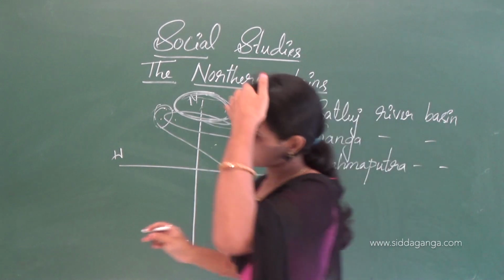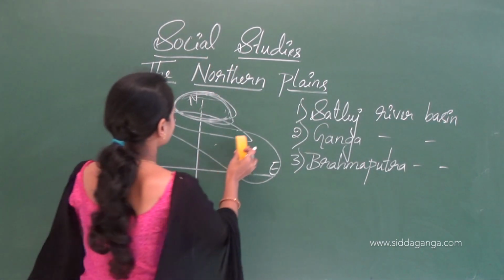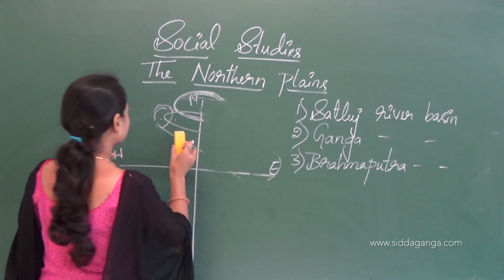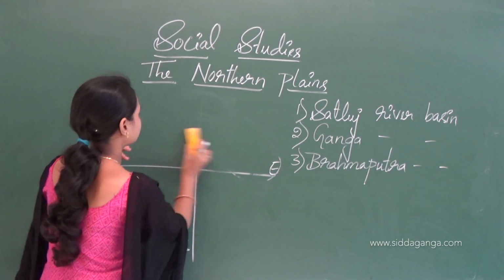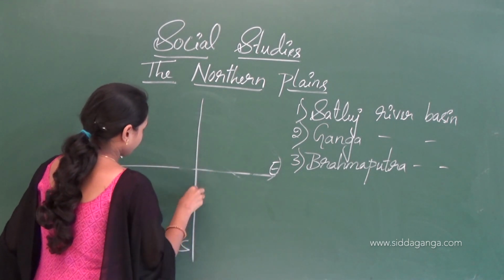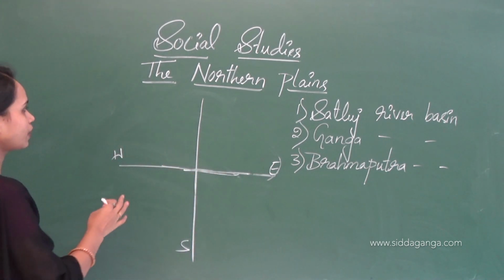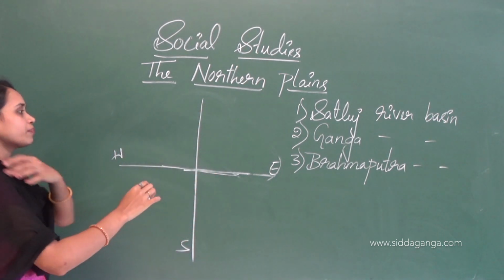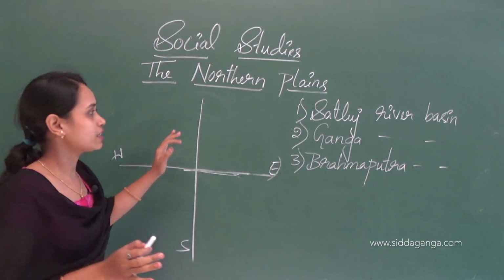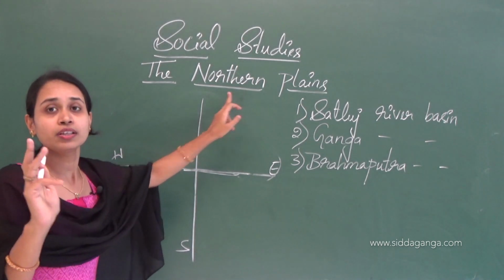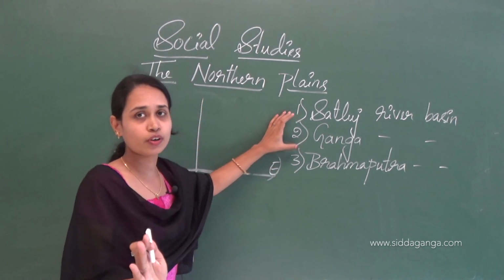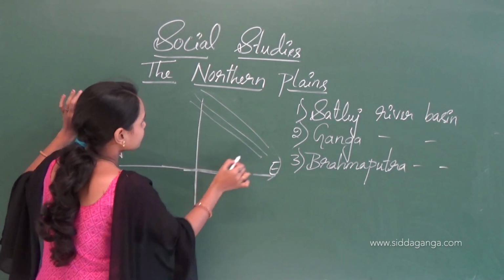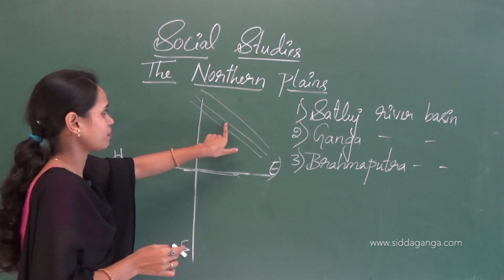To make it easy for you, we already saw the three parallel ranges in the Himalayan parts: the Great Himalaya, Middle Himalaya, and Shivalik Hills.